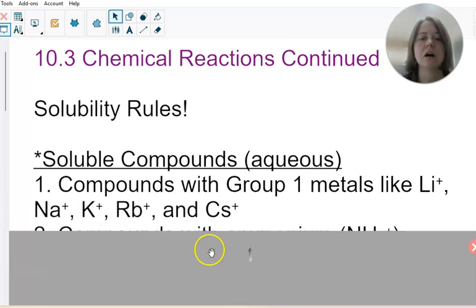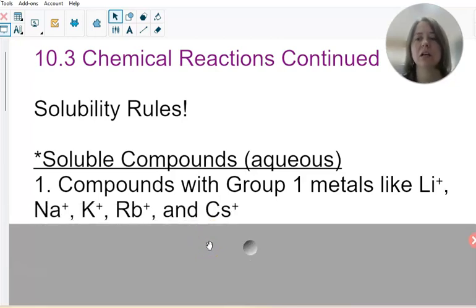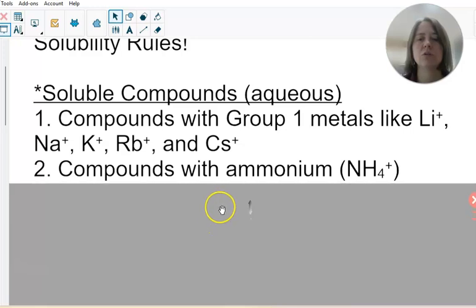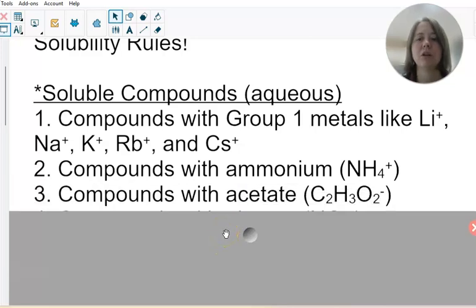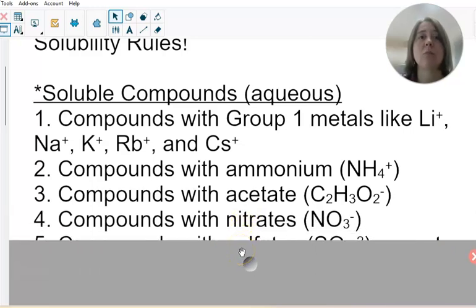First rule, compounds with group 1 metals like lithium, sodium, potassium, rubidium, and cesium will be soluble. They will be aqueous. Number 2, compounds with ammonium, NH4, will be aqueous. Number 3, compounds with, now we're looking at the anion, acetate, will be soluble, they'll be aqueous. Number 4, compounds with nitrates will be aqueous.